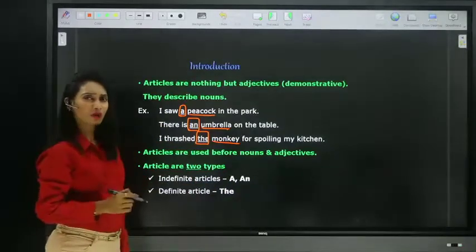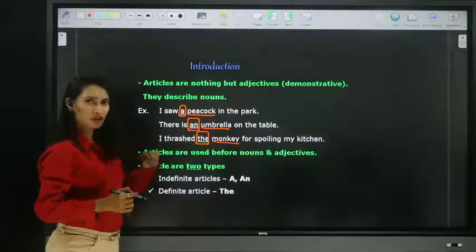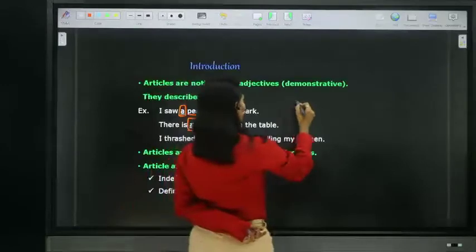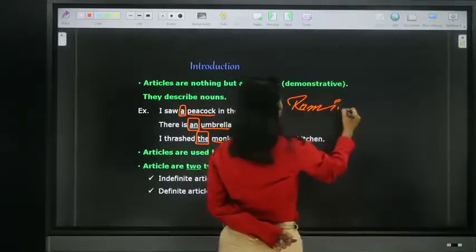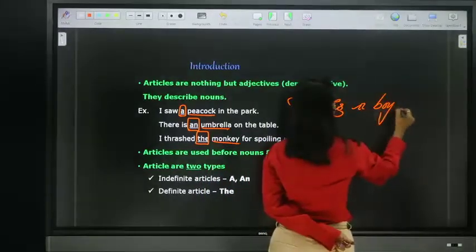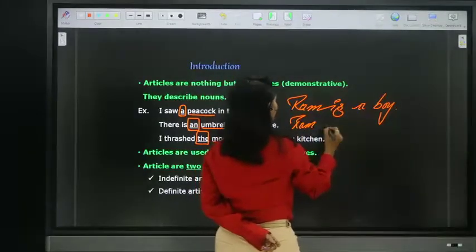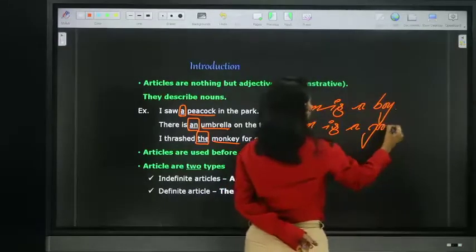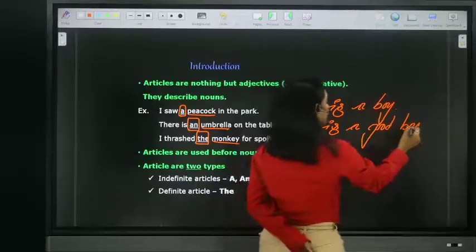We have seen how they will be used before nouns. How will they be used before adjectives? Let me give an example here. The well-known example: Rama is a boy. Rama is a good boy.